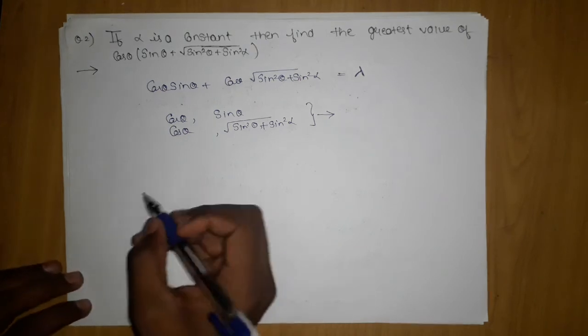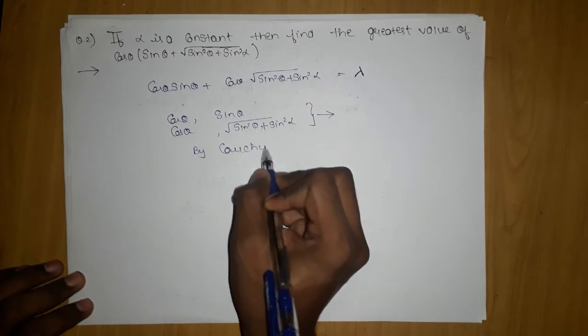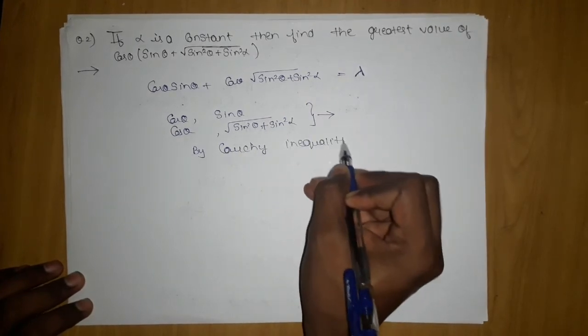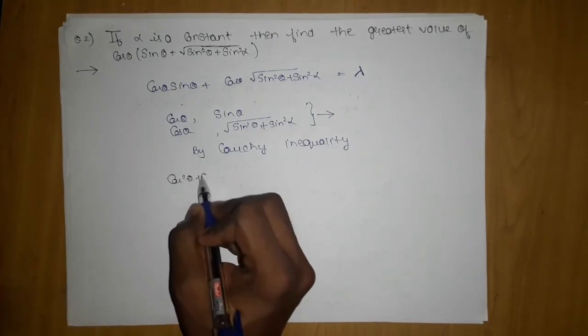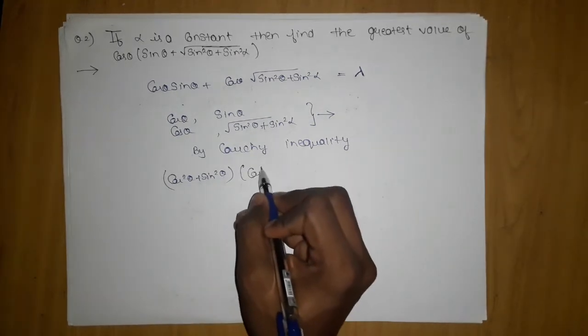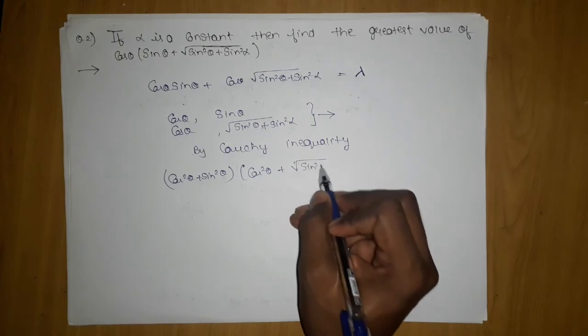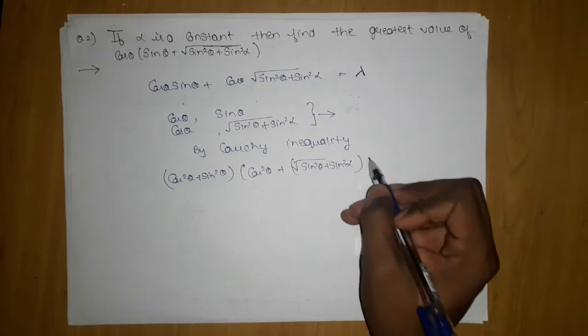So the moment I apply the Cauchy inequality, the Cauchy-Schwarz inequality, but I write Cauchy inequality, what will I have? Cos square theta plus sin square theta. Now you must have understood the purpose of taking it. The moment I take the square of it, the root will disappear, and it will again form sin square plus cos square theta.